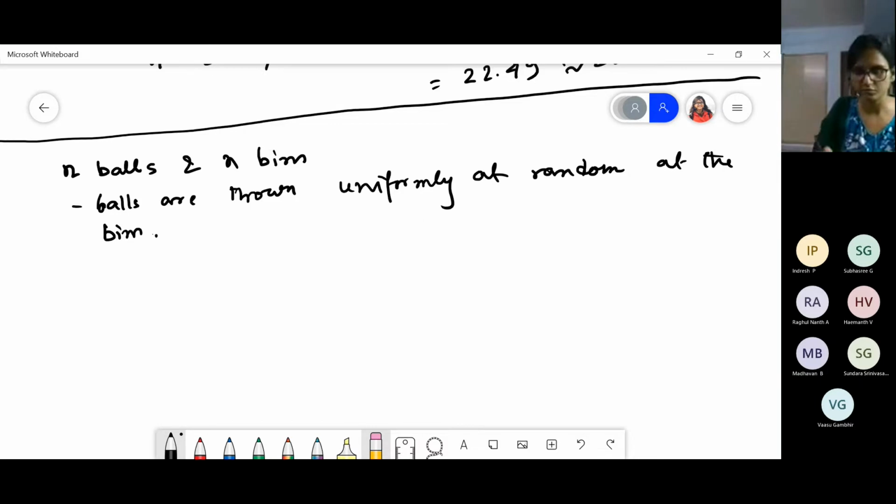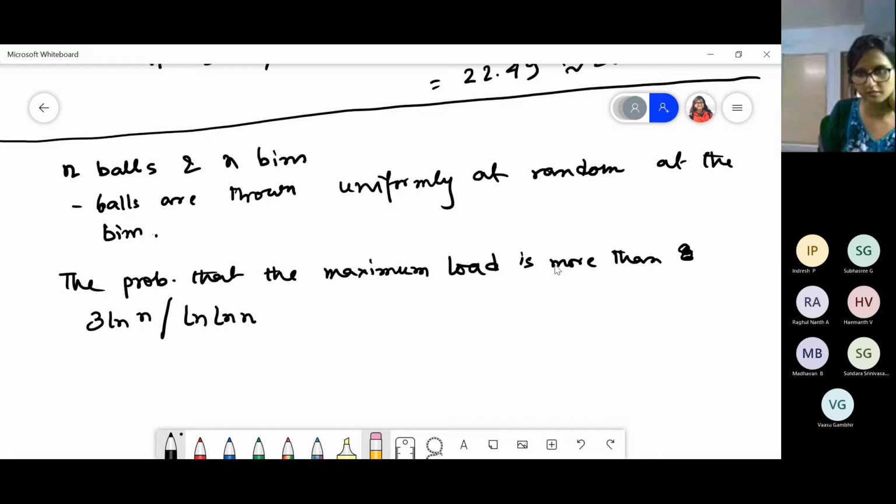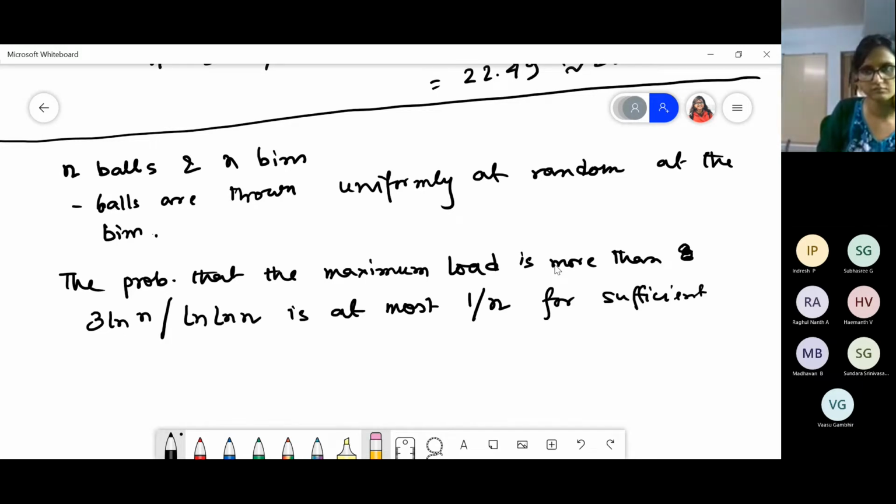I'll write the theorem as it is in the book. So the probability that the maximum load, meaning the maximum number of balls that are thrown into the same bin, is more than 3 log n by log log n is at most 1 by n for sufficiently large n. This is the theorem that we have to prove.